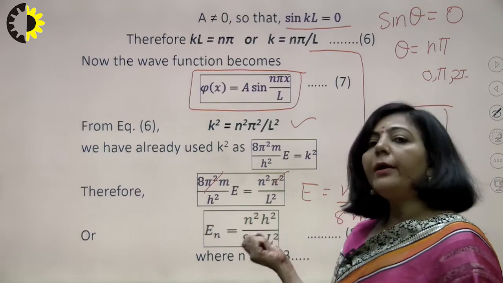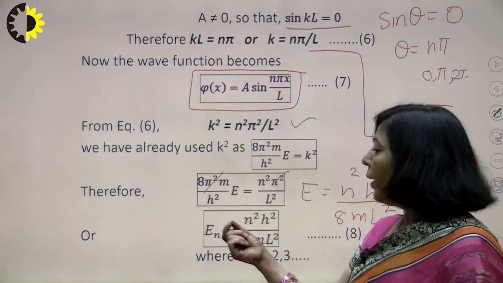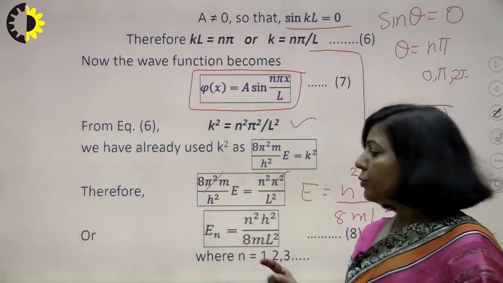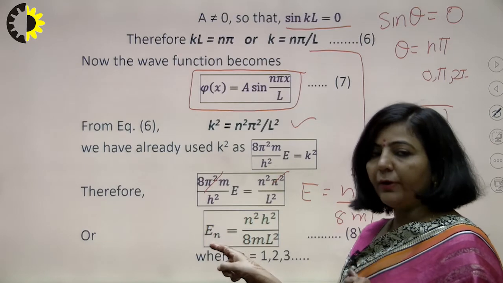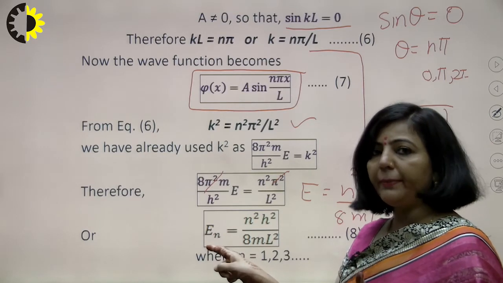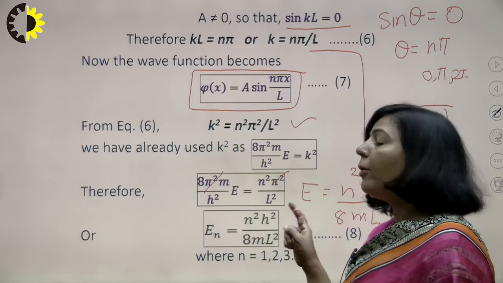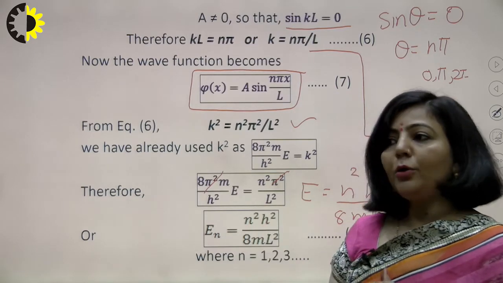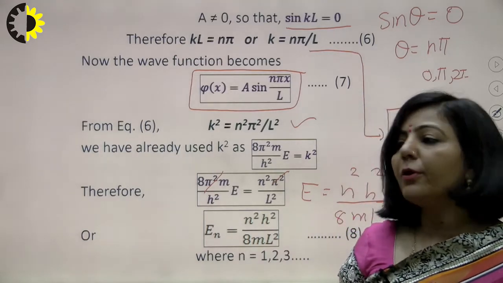So for different values of n, like 1, 2, 3, 4 and so on, you have different values of energy. When n is 1, it will be E1. When n is 2, it will be E2. When n is 3, it will be E3, and so on. So this E depends upon n, and you have different energy values for different values of n.